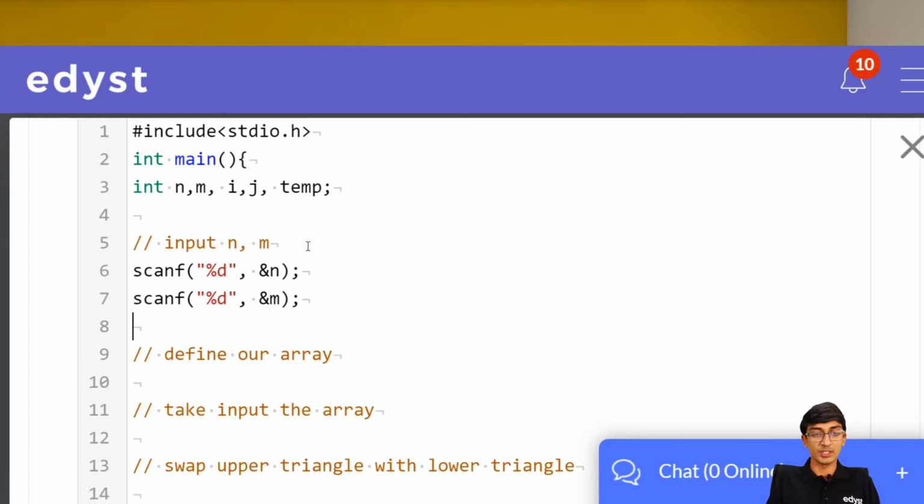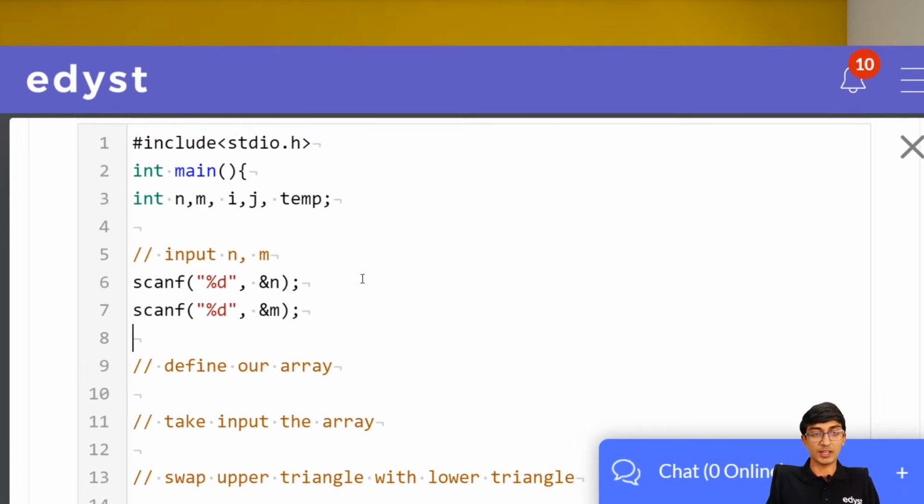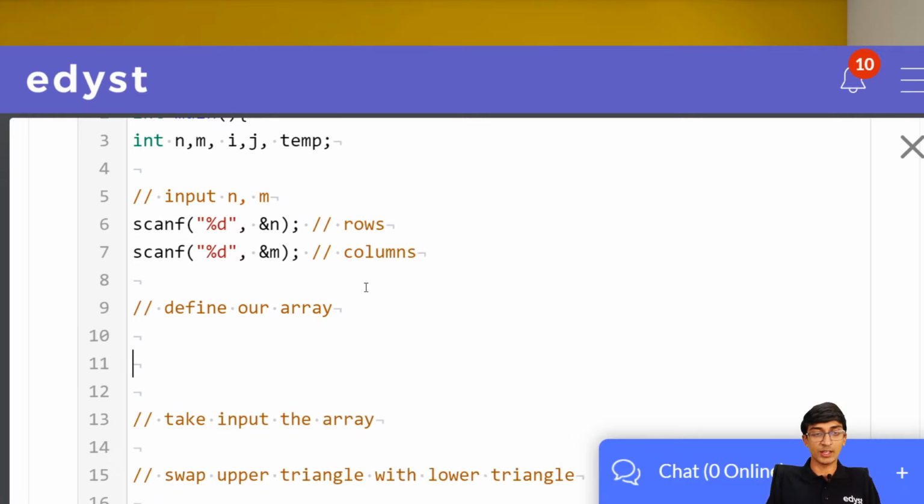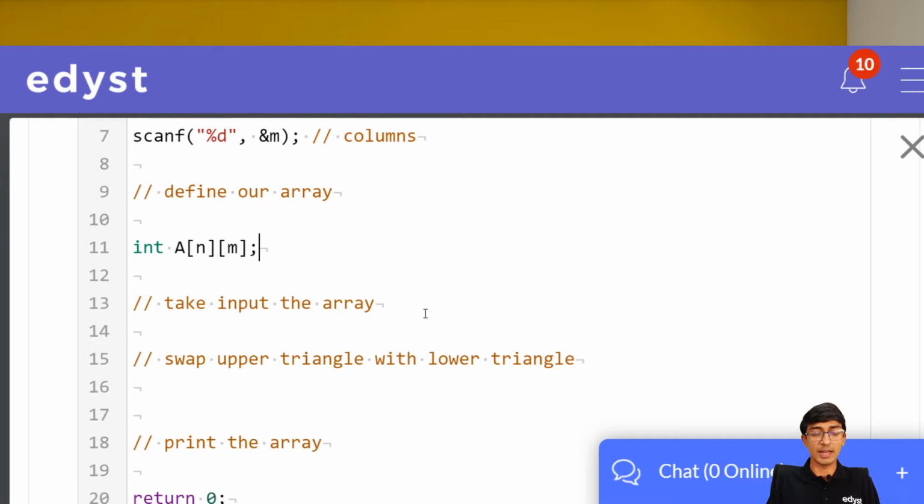So we got n and m, where n is the rows and m is the columns. Now we have to define our array. The easiest way is int a[n][m], where n is the number of rows and m is the number of columns. Defined our array, done with that.